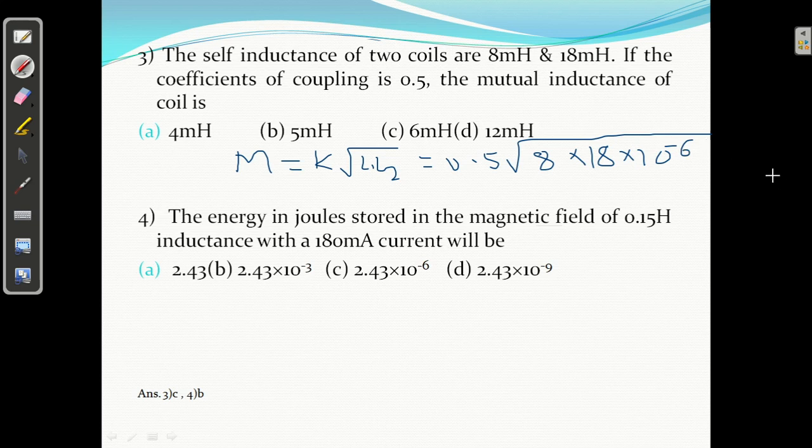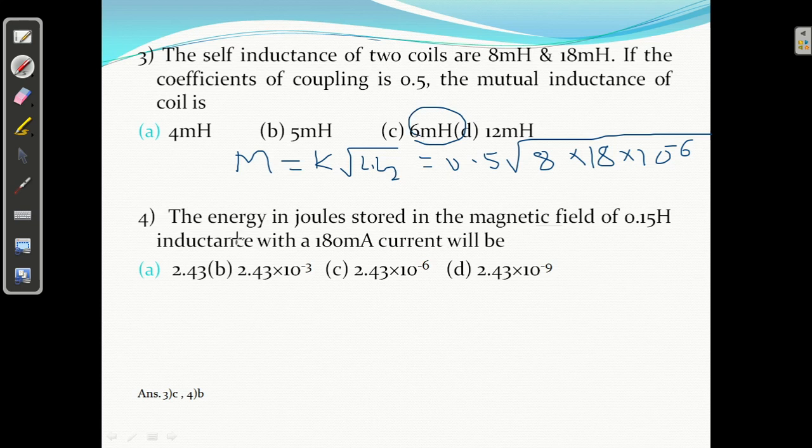So by using the calculator, 8 into 18, under root of it, into 0.5, 6 millihenry. Yes, 6 millihenry. That is the answer.